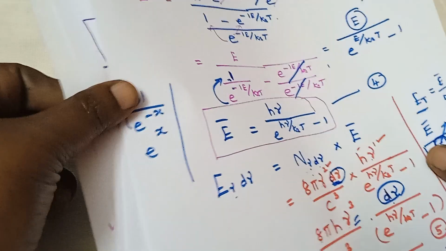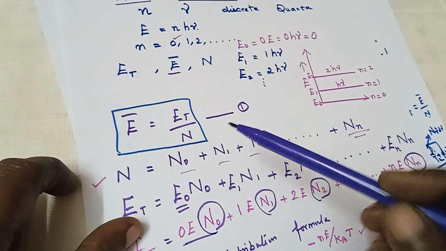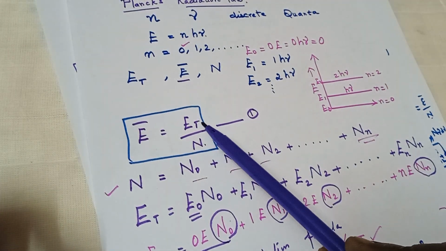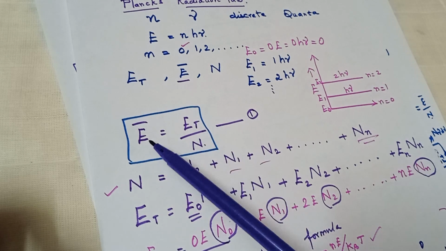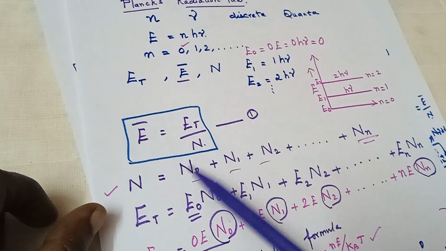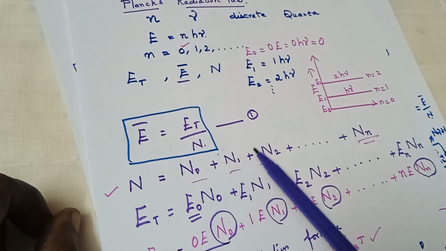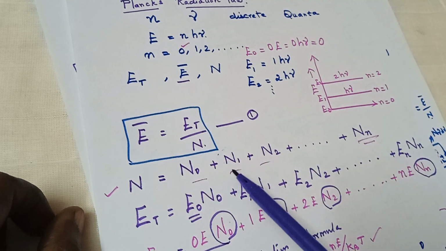So, consolidating Planck's radiation law. A black body has n number of oscillators. The total energy is E t, average energy is E bar, and n is equal to the individual particles considered and summed up.